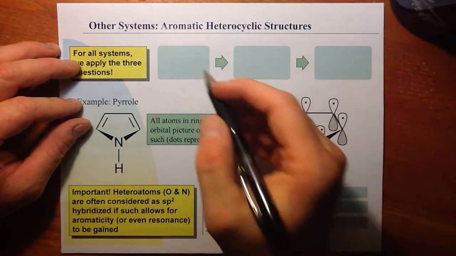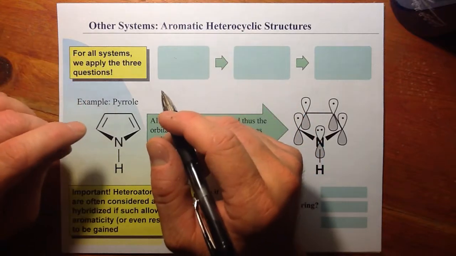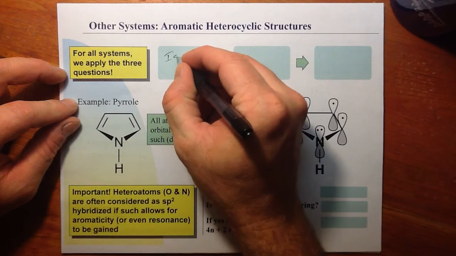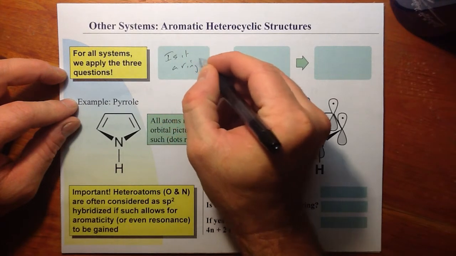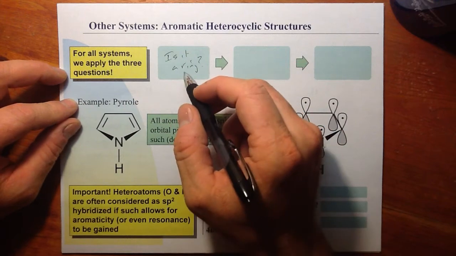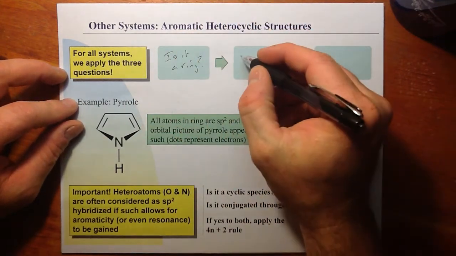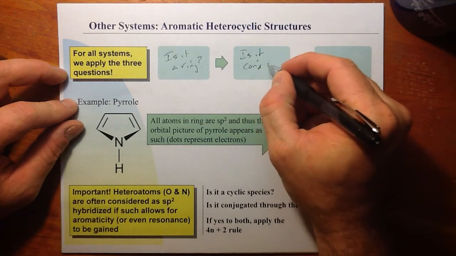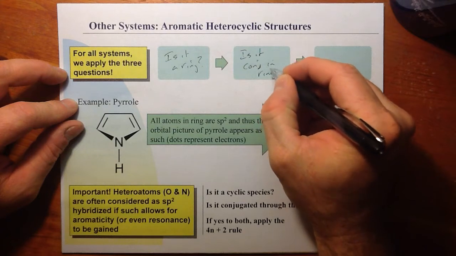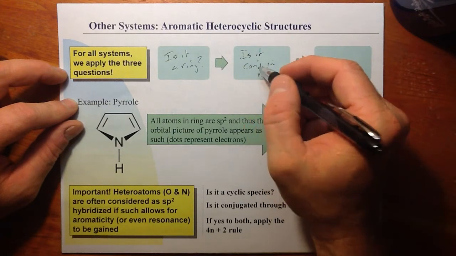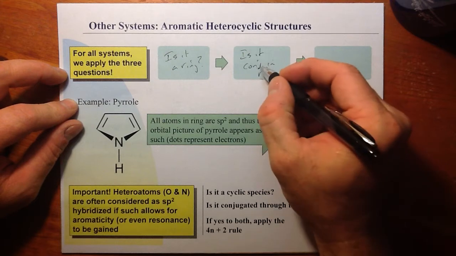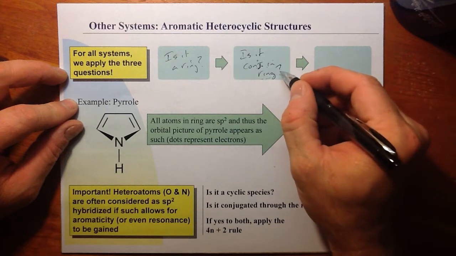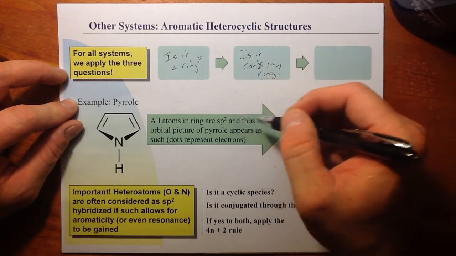Let's remember those three questions we have to ask any structure that we're wanting to investigate as being possibly aromatic. Do we have a ring? Remember that question. If we don't have at least a ring system, there's no chance for aromaticity. Is it conjugated throughout the ring? Conjugated meaning overlapping p orbitals. Is it containing overlapping p orbitals all the way throughout the ring?